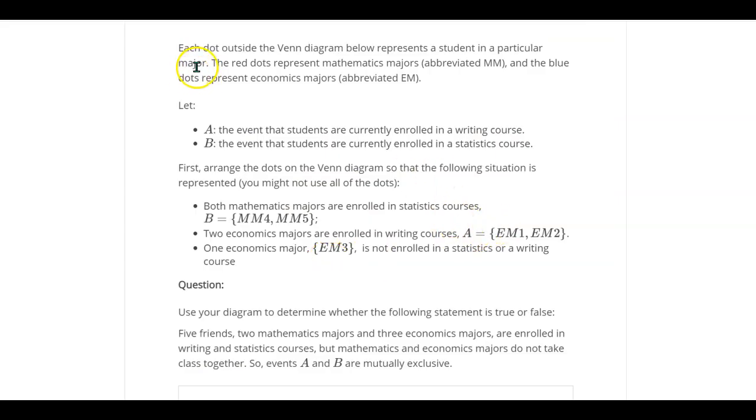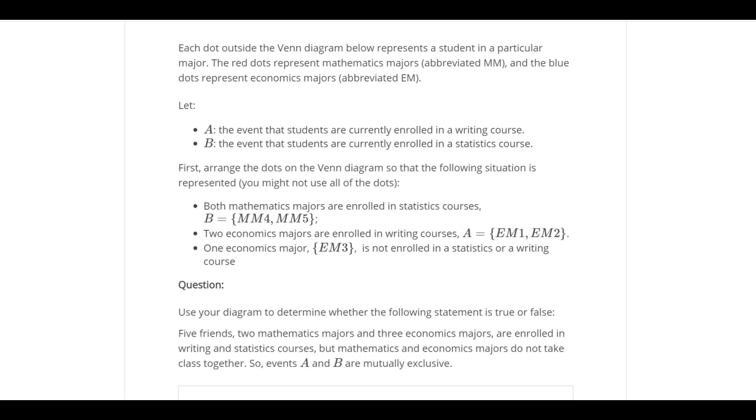Let's go ahead and take a look at this example. Each dot outside the Venn diagram below represents a student in a particular major. The red dots represent mathematics major, abbreviated MM, and the blue dots represent economics major, abbreviated EM. So let's go ahead and begin. Let A be the event that students are currently enrolled in a writing course. B is the event that students are currently enrolled in a statistics course. So what are they asking us to do? They say first arrange the dots on the Venn diagram so that the following situation is represented.